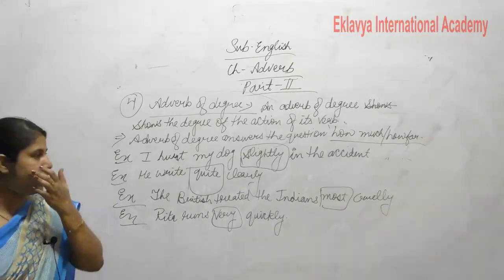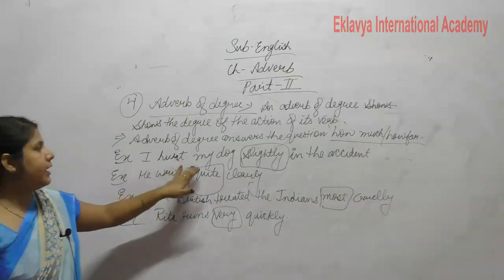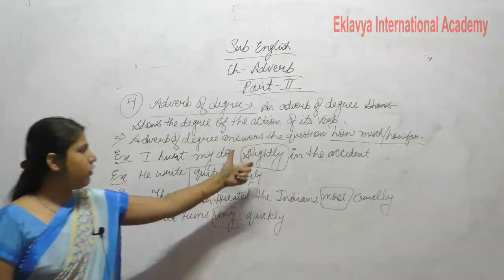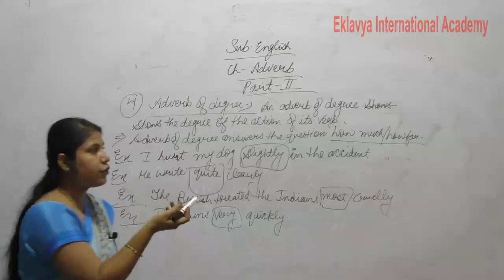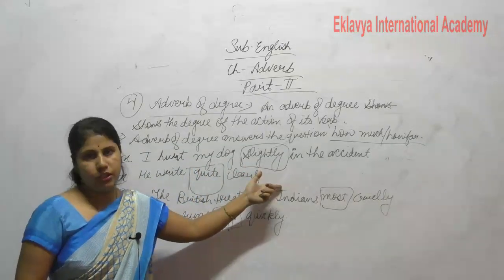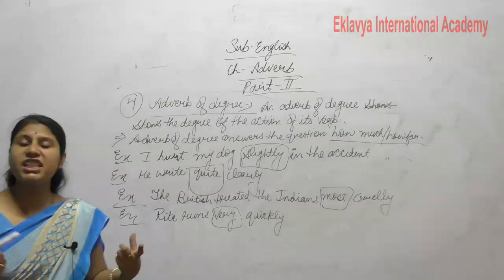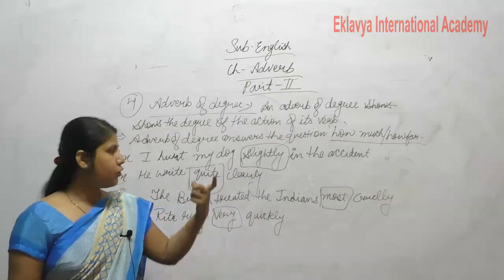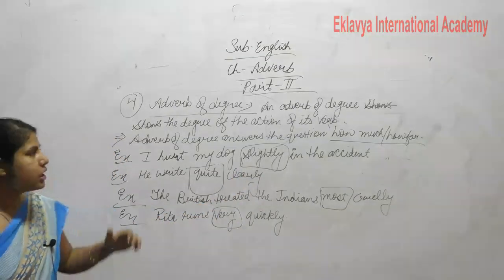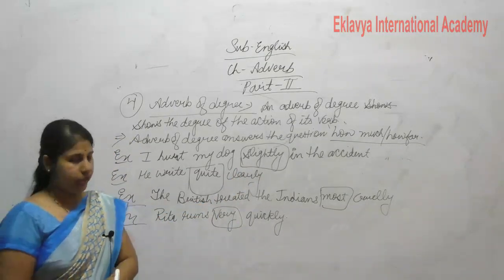Now see the example. I hurt my dog slightly in the accident. So this slightly shows how much. How much did I hurt? I hurt slightly. Clear? So this is our adverb of degree.